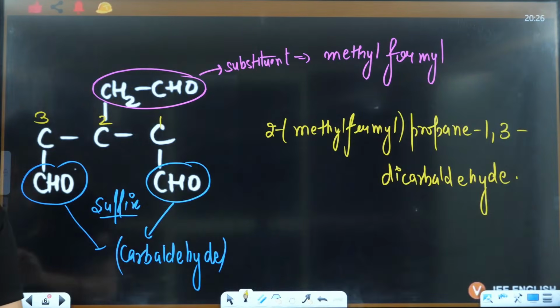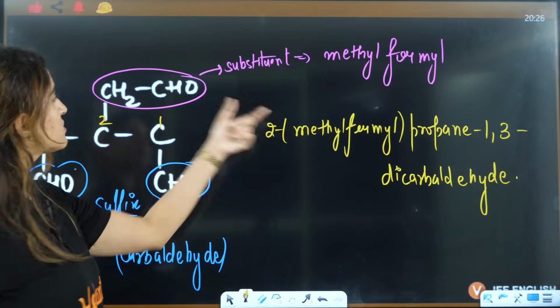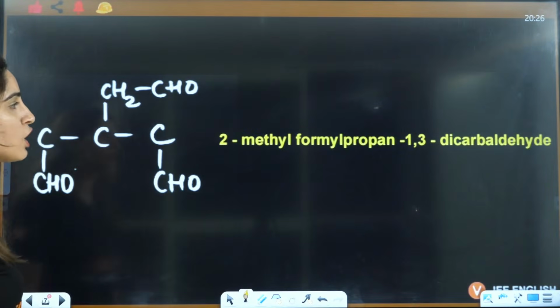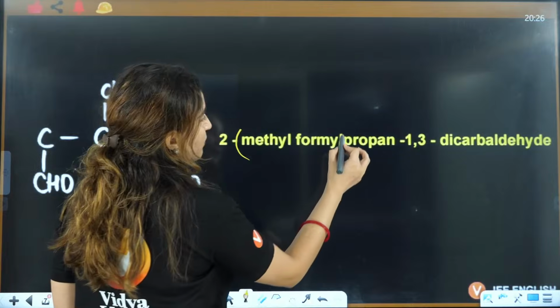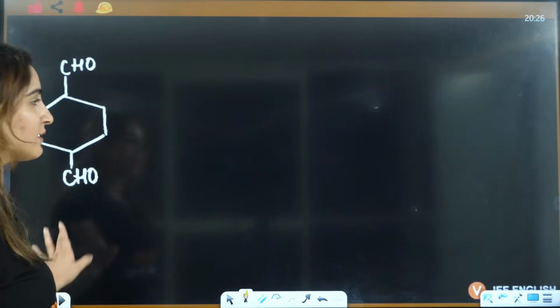Yes, everybody? Yes, everybody got it? 2-methyl formyl, keep it in bracket because this is a substituent, no? So that clarity should be there, right? So this methyl formyl should be in brackets, 1,3 carbaldehyde, that is the answer.